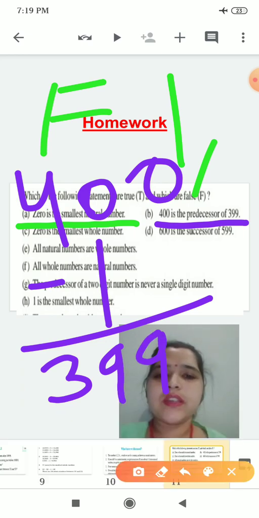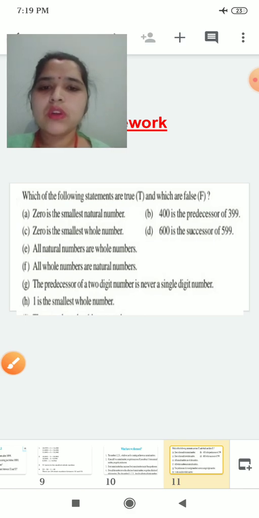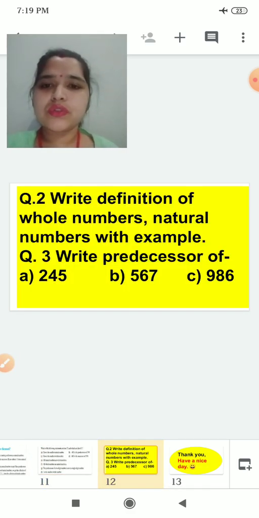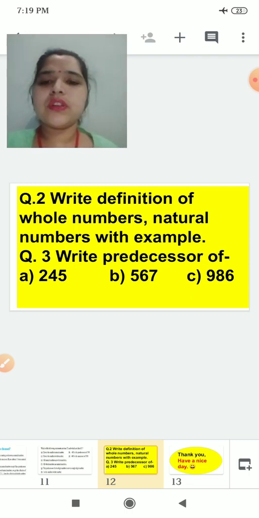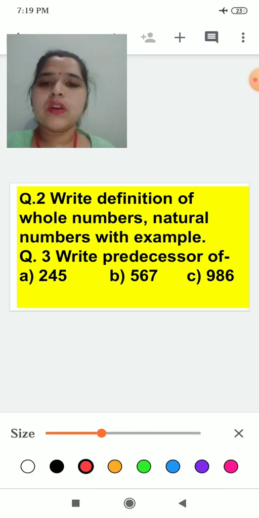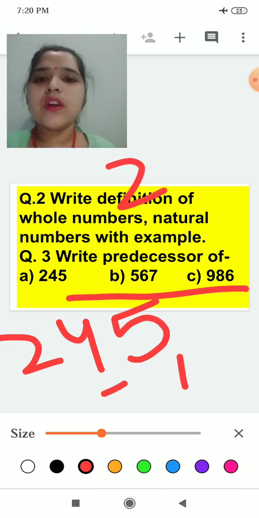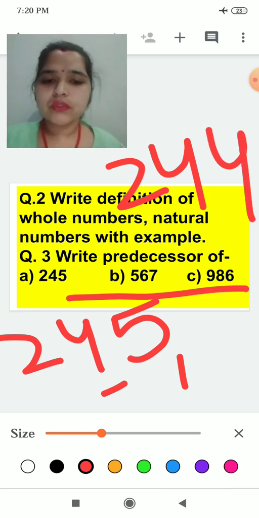Understood? Yes. I hope you all have understood. This is the homework you all have to do, and you have to write definitions of whole numbers and natural numbers with examples. Okay, now question number 3 is, you have to write the predecessor of these numbers. It means from 245, predecessor means minus 1. So you will do minus 1, and you will get 244. Same way you will do for all these questions.